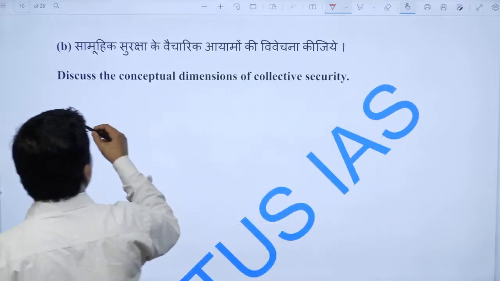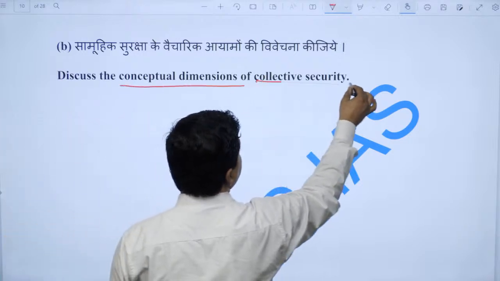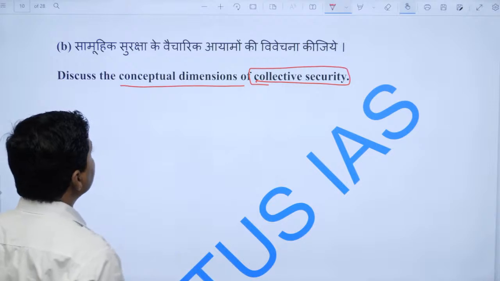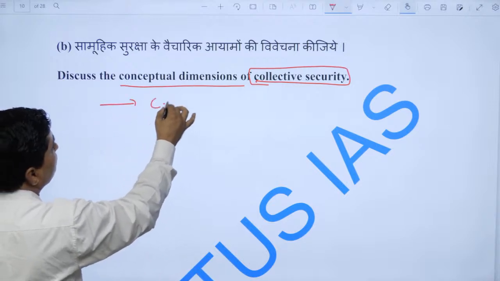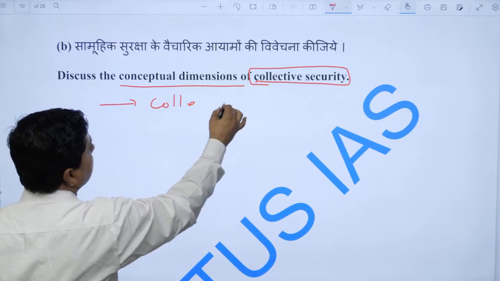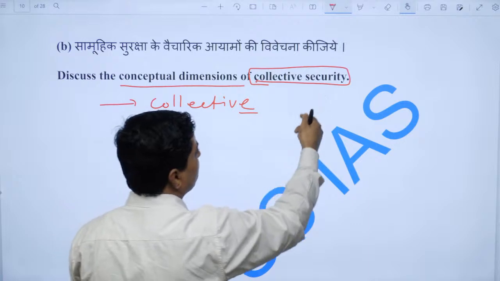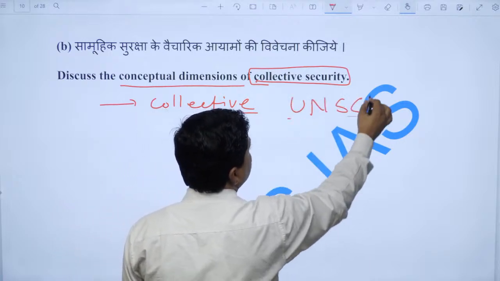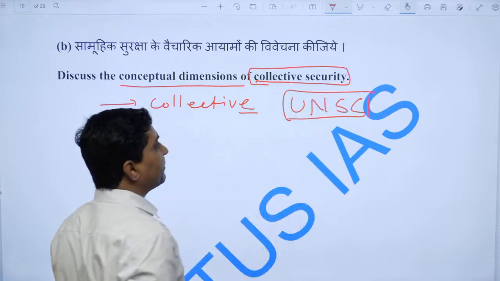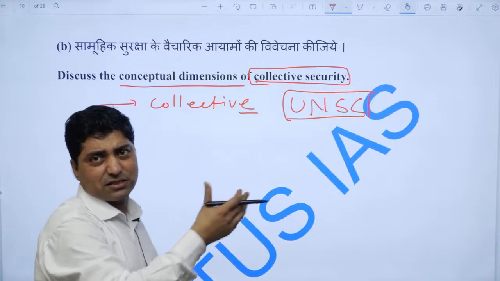Now discuss the conceptual dimension of collective security, right? So one should start with the concept of collective security. What is collective security, and how did it evolve? For example, the League of Nations and the UN Security Council have been given the responsibility of collective security, and one should define in a few lines what it is.